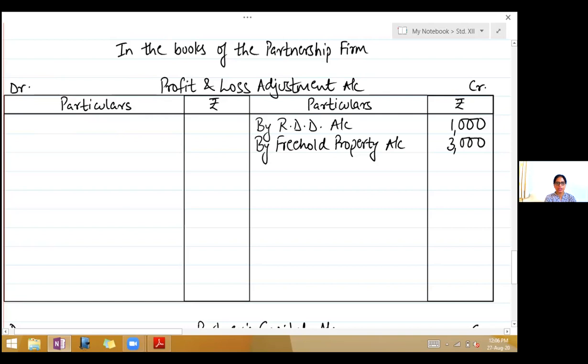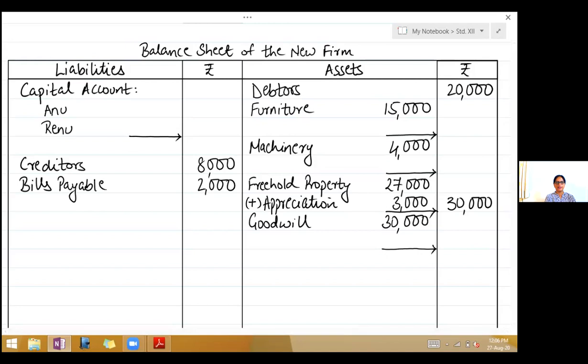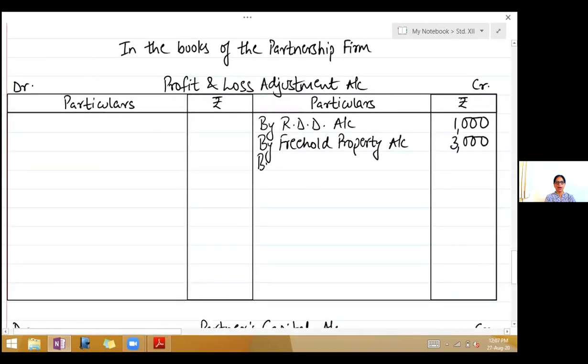Next is machinery, 5,000. So see what is machinery. Write in the outer column, it is revalued at 5,000. That means old is 4,000. It has appreciated. So add appreciation 1,000. Again, as it has increased in value, second effect, credit profit and loss adjustment account by machinery account 1,000.